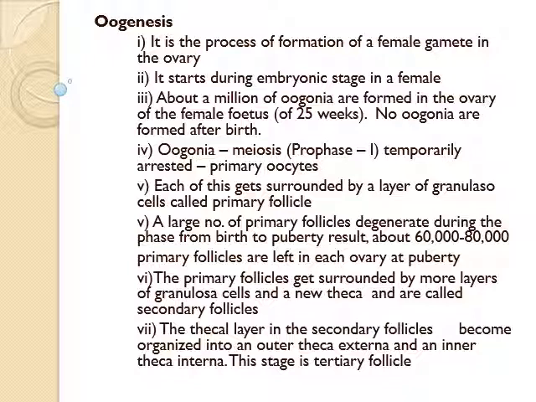The primary follicles get surrounded by more layers of granulosa cells and a new theca, and are called secondary follicles. The secondary follicle soon transforms into a tertiary follicle, which is characterized by a fluid-filled cavity called antrum. The thecal layer of the secondary follicle becomes organized into an outer theca externa and an inner theca interna.